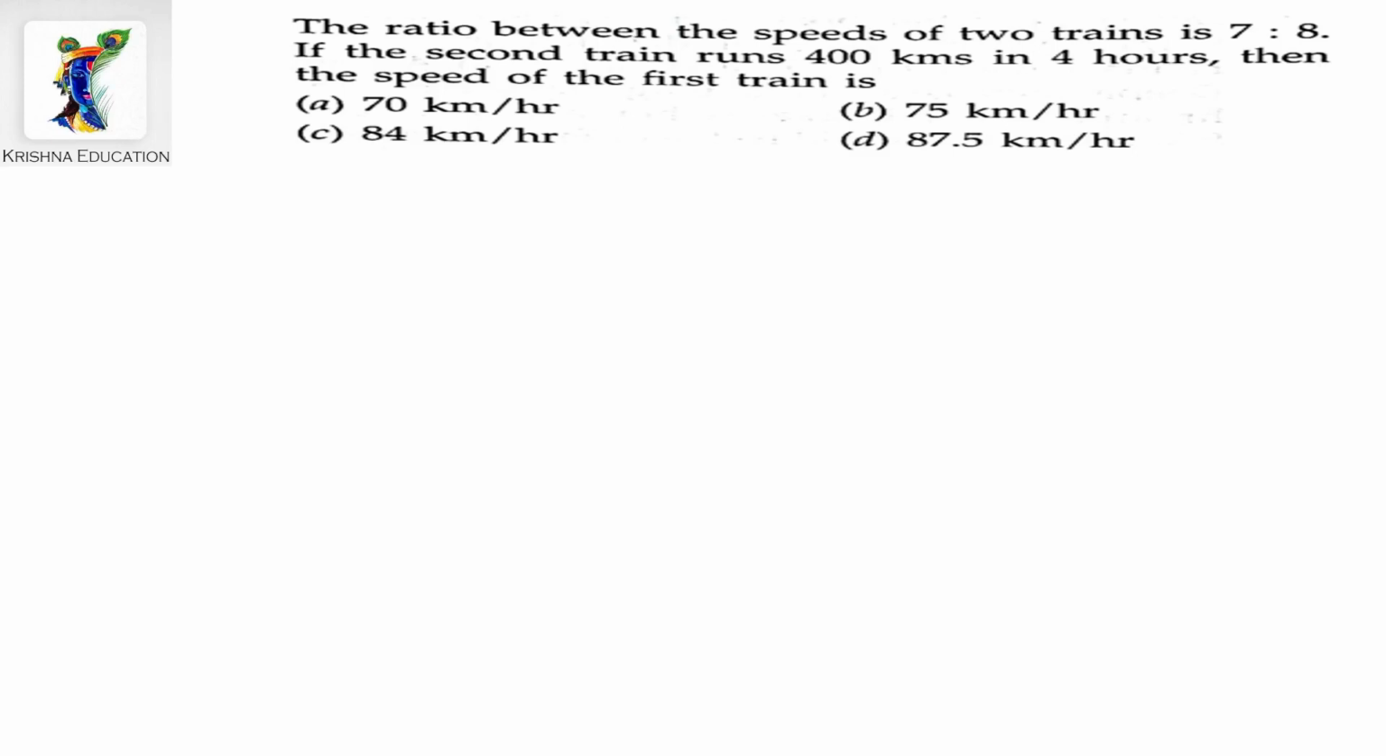हेलो स्टूडेंट, तो इधर हमारे पास क्वेश्चन अवेलेबल है, that the ratio between the speed of two trains is 7:8. If the second train runs at 400 kilometers in 4 hours, then the speed of the first train is.